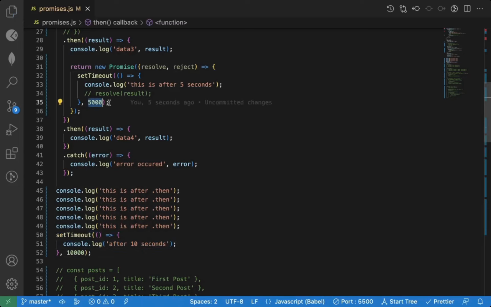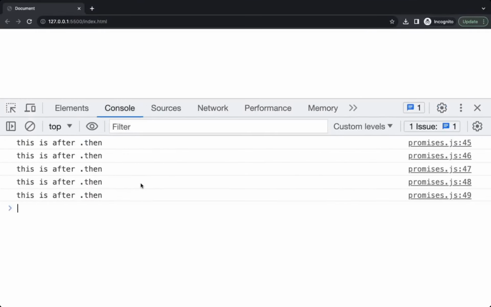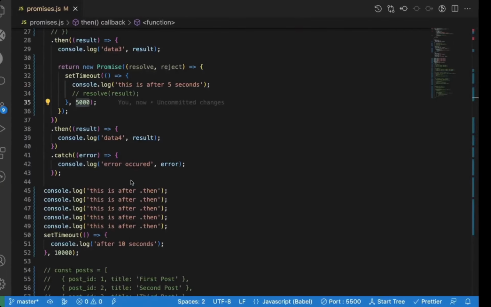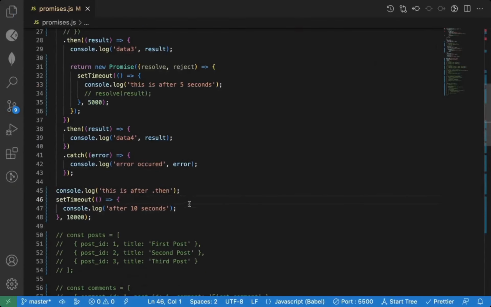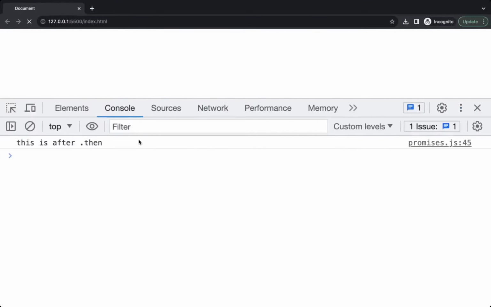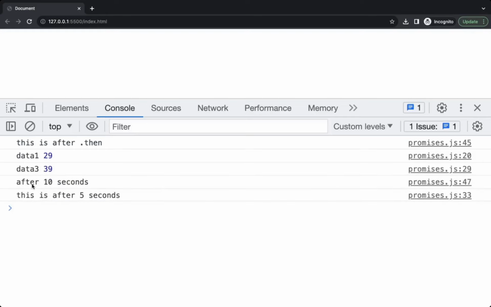So here we are waiting for 5 seconds. If I save this, let me minimize this. After this, if I refresh, you will see data 1, then you see data 3, then you will see that console.log statement, and then we are not resolving. So you can see, you immediately see after 10 seconds, and then this is after 5 seconds.